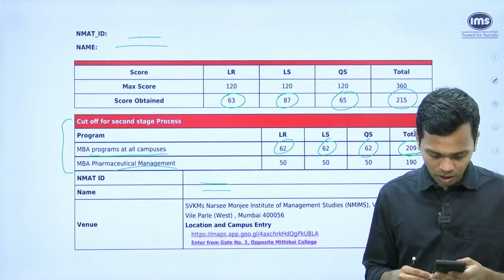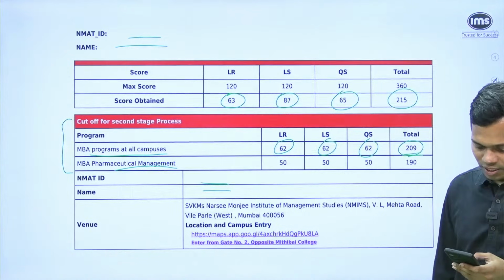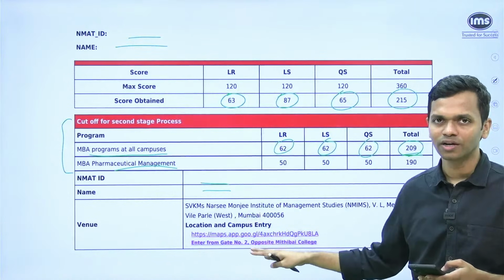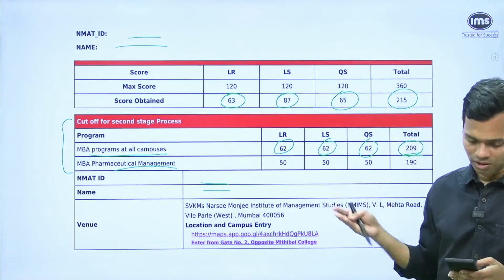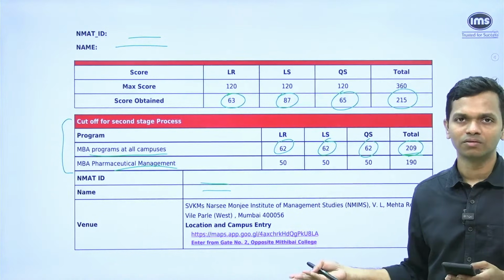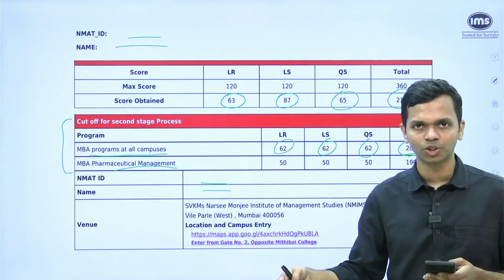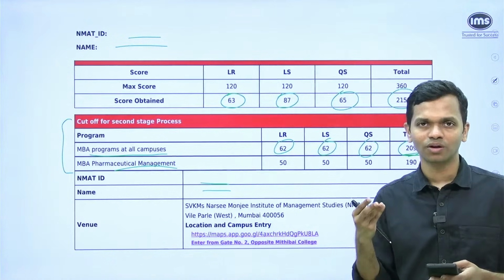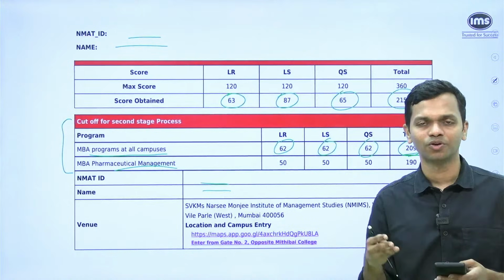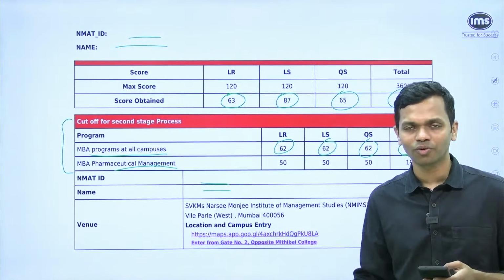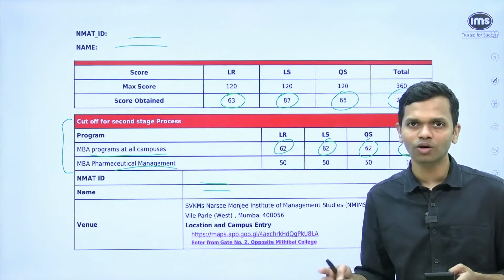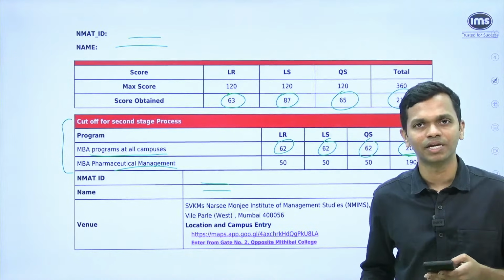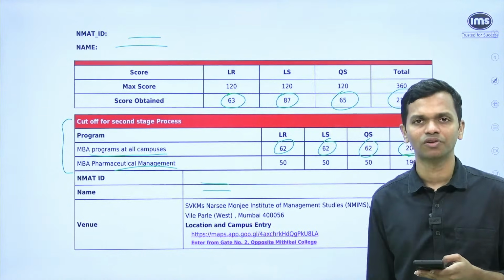Okay. QS 62, LS 92, LR 82, 235, any calls possible? Okay, CAT Master 25, see, the thing is, as they have mentioned in this call letter at least, for all campuses, these are the figures, which means that the data that you have mentioned, you are meeting the cutoff, which means that you are eligible for stage 2, and you appear for stage 2, and after that, they will announce the result. So they are not announcing whether you are eligible for, let's say, Mumbai core at this point of time, or you have been shortlisted for HR, or for Bangalore, or for Hyderabad at this point of time. That is not how they are communicating this time, unless they release another set of call letters and make any changes to that. But for now, we'll have to sort of live with this.